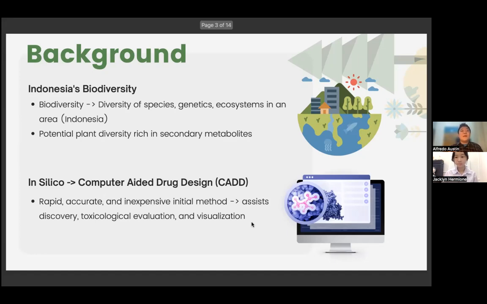Lastly, we use the in silico method instead of in vitro and in vivo methods for early discovery because it is a more rapid, accurate, and inexpensive initial method. Specifically, we use computer-aided drug design or CADD, which will assist us in discovery, toxicological evaluation, and visualization.